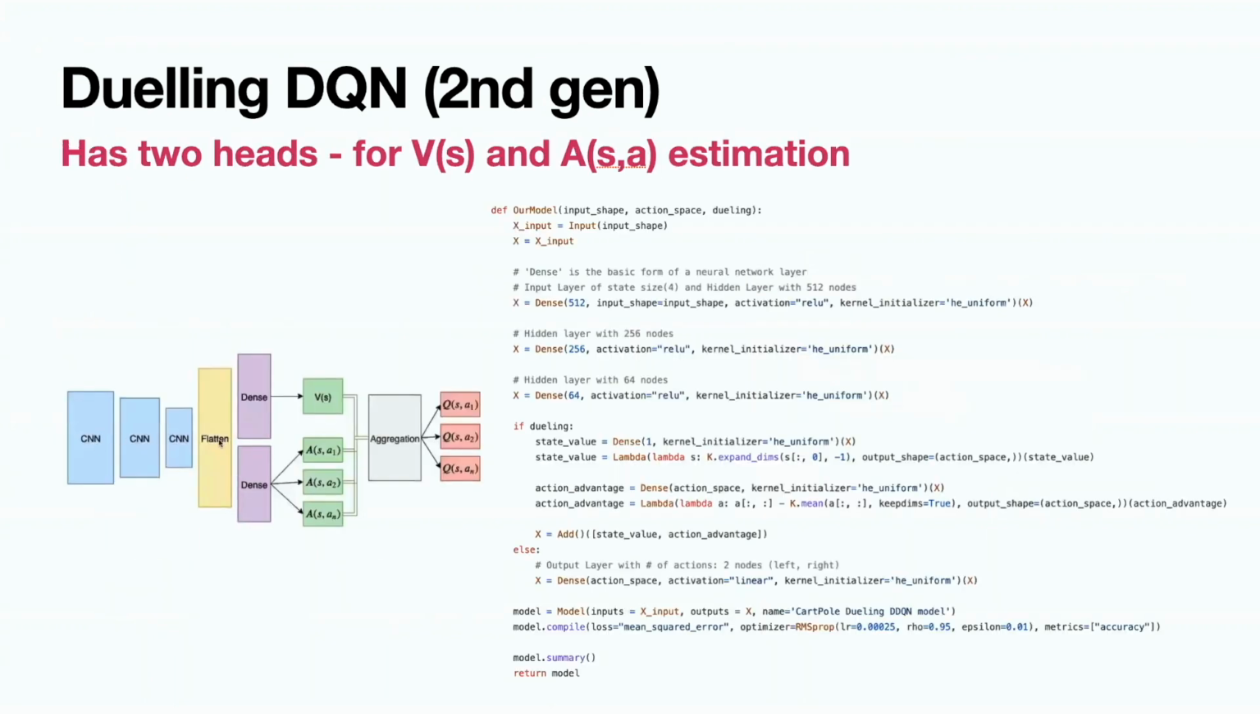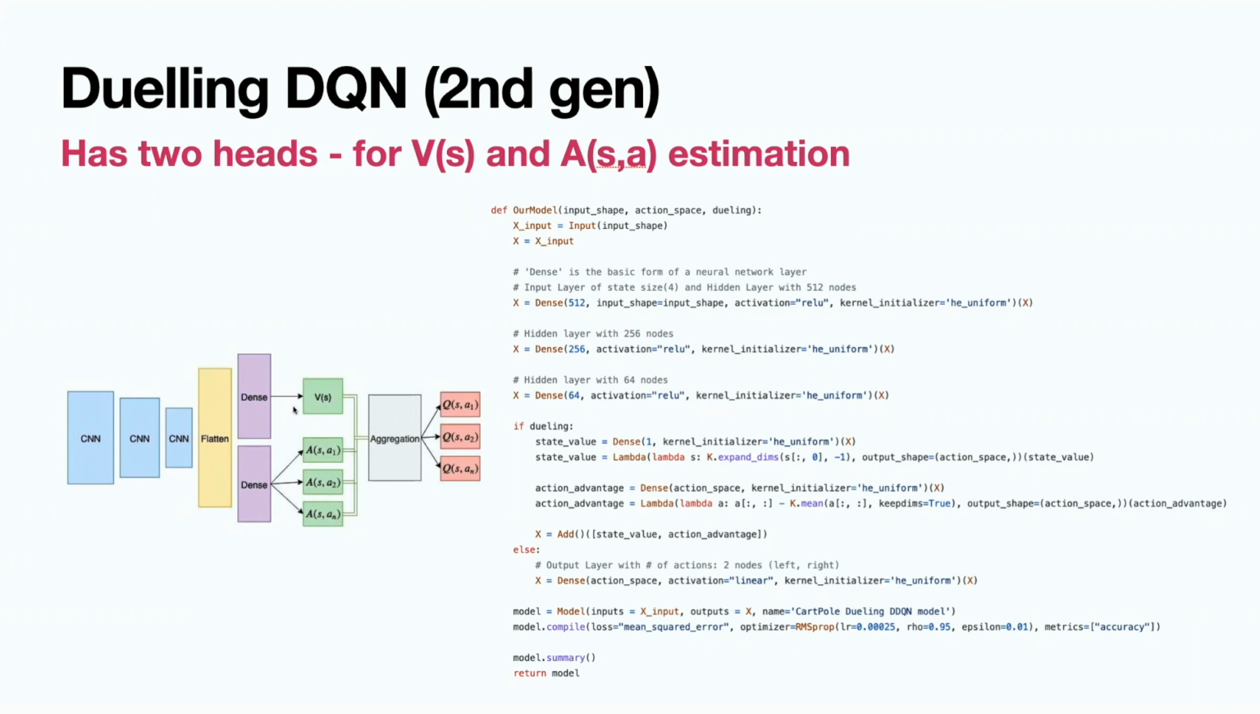Here is the architecture of such a neural network. As you see, it has two heads. One head predicts values. The second head predicts the advantage of every action in this state. So being in this state, the agent can take action A1 or A2 or AN. And for each of these, we will predict its advantage.